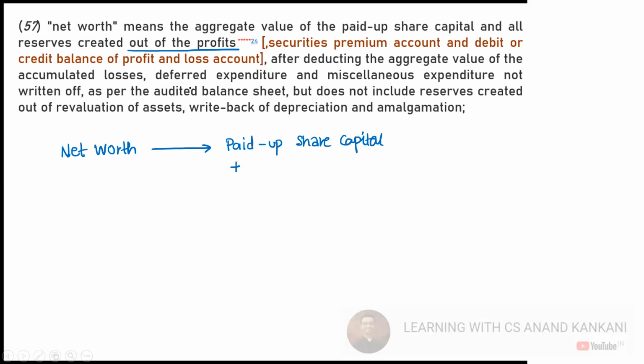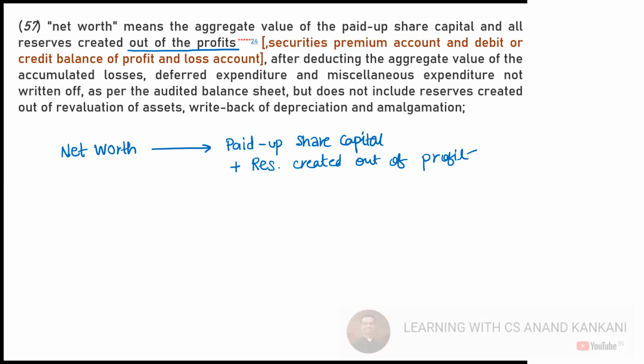Now tell me, will you see a revaluation reserve here? Can you see a revaluation reserve here? No. So you will have the reserves created out of profit. Tell me which profit? Revenue profit, capital profit, or both?